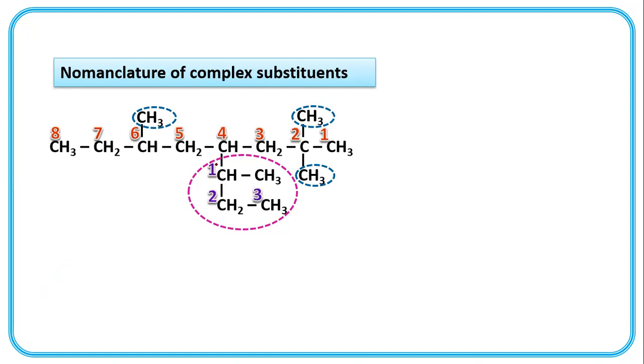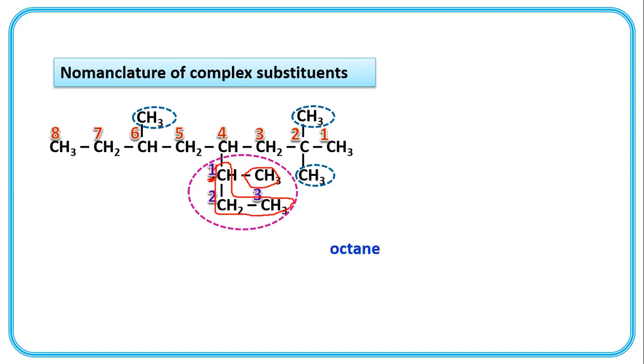So this is another chain, and for this main selected parent alkane at fourth position, this complex chain is present. In this complex substituent at first position, this methyl group is present.